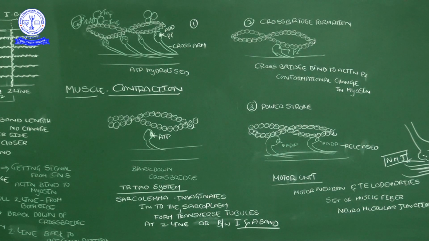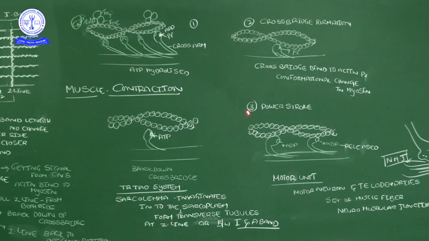Up to that, it is just the formation of the cross bridges. When the inorganic phosphate is released, the chemical energy is changed into mechanical energy, as we saw in the previous video. Conformational changes in the myosin mean it is ready to change the chemical energy, the ATP energy, into mechanical energy.